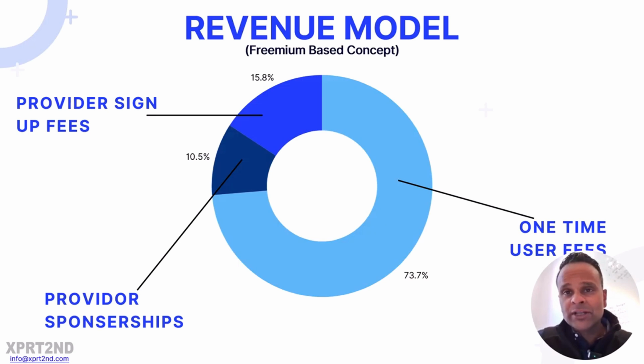Obviously, there will be provider sponsorships on there, from imaging centers to big insurance companies or malpractice insurers. It might be any of that that'll be there as provider sponsorships. We also were debating about provider sign-up fees, and that's only once we get to the point where we have hit our 500 user model, right? So once we approve the MVP, we will be looking at provider sign-up fees at that point in time, which might be a couple of years down the road. But it's one of those things that we're looking at and debating if we even do that for the providers, or we just bring on providers and have them based on their level of expertise.